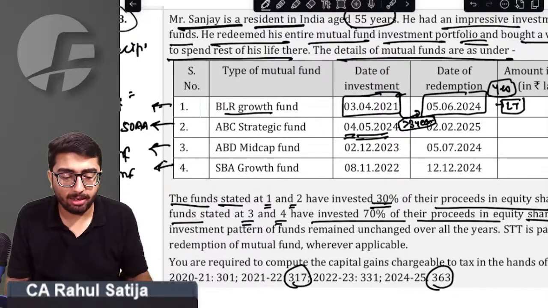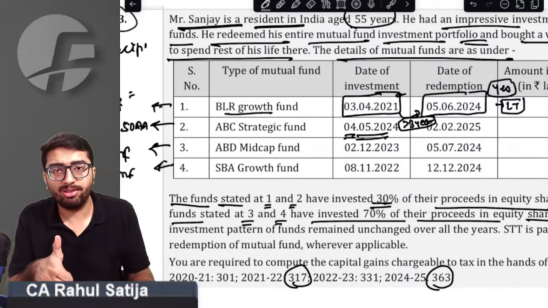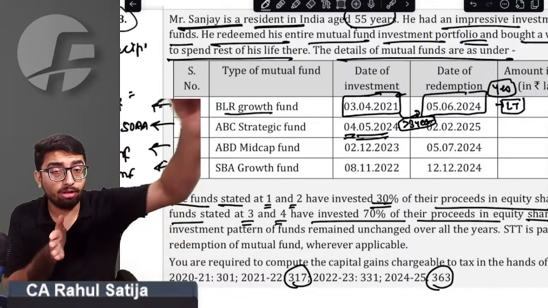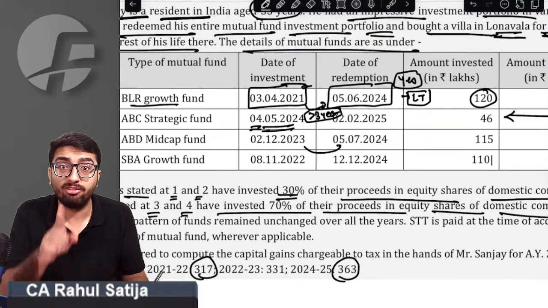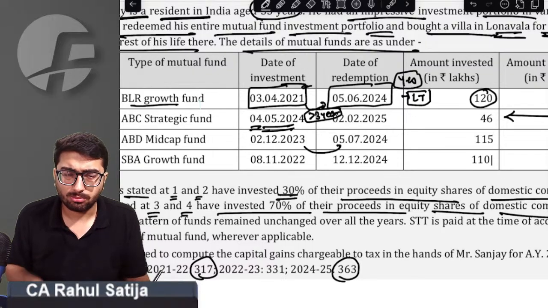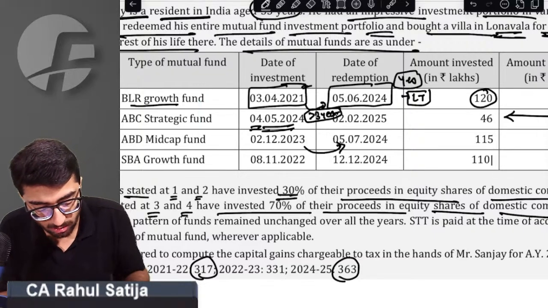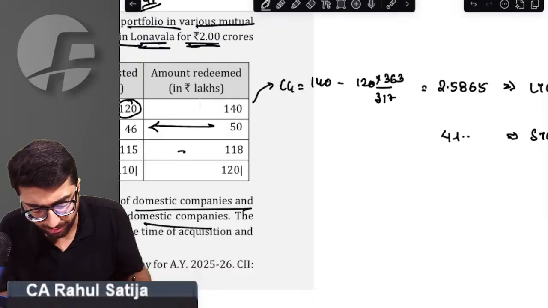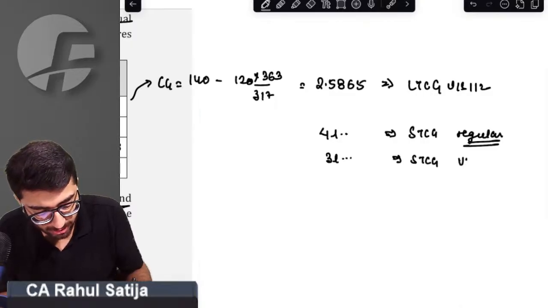Third one, ABD mid cap fund. Just have a look at this. Is it equity oriented? Right answer is yes, equity oriented. For equity-oriented mutual funds, we have to check period of holding for 1 year. If it is held for more than 1 year, then it is long term. Otherwise, it will be short term. Is it held for more than 1 year? Right answer is no, it is held for less than 1 year. In this case, this will turn out to be short term, the 111A kind of short term. Capital gain will turn out to be 118 minus 115, which is 3 lakh. It will be short-term capital gain under Section 111A.